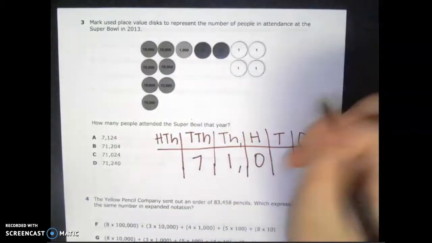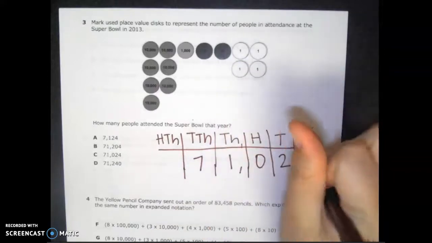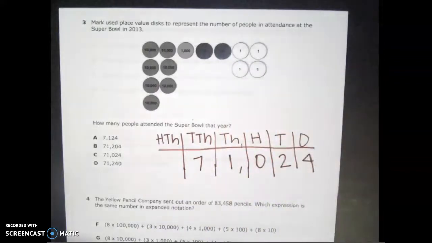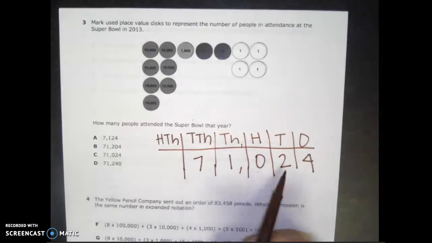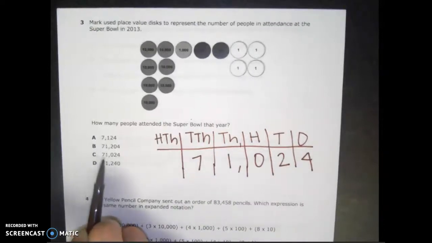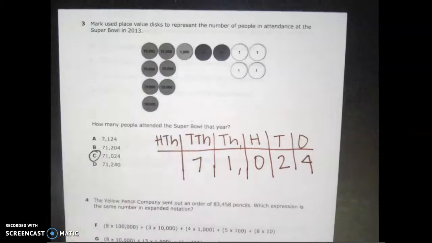How many tens? 2. And how many ones? 4. 71,024. Letter C was your correct answer.